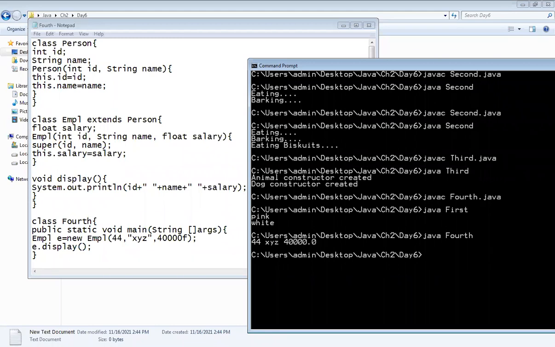Yes, students. Should I move towards next point, or whether you want to try it once again? Okay. It means you have implemented, right?